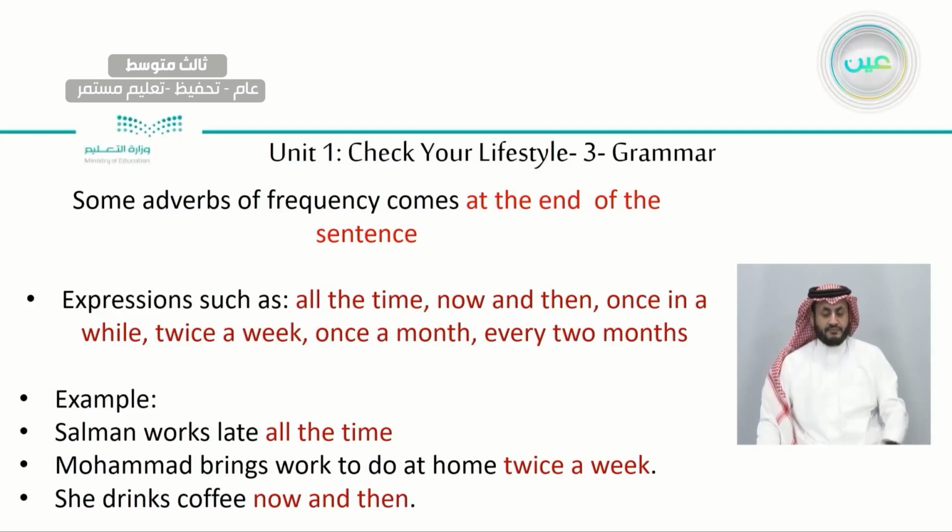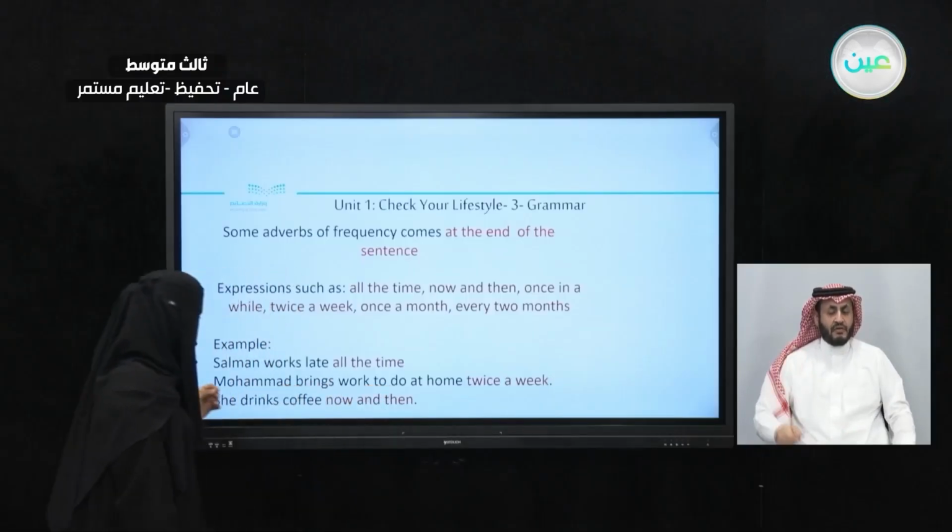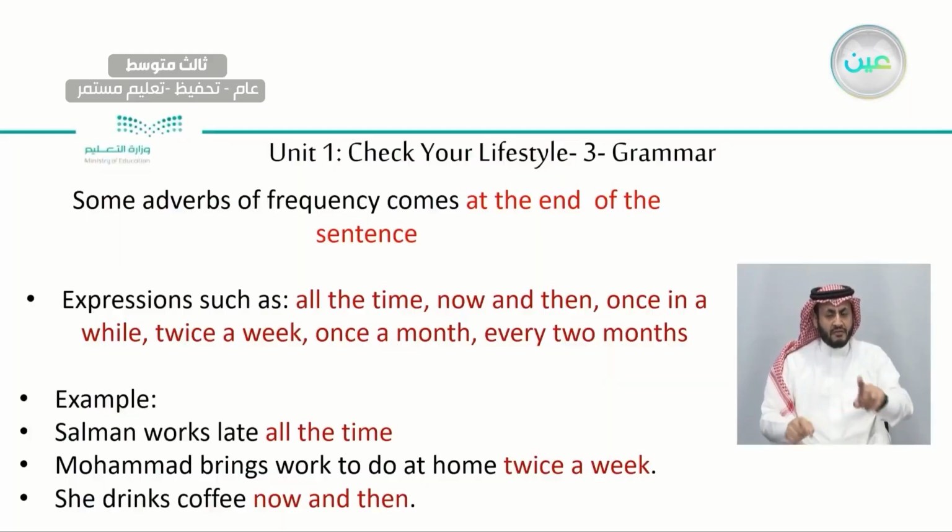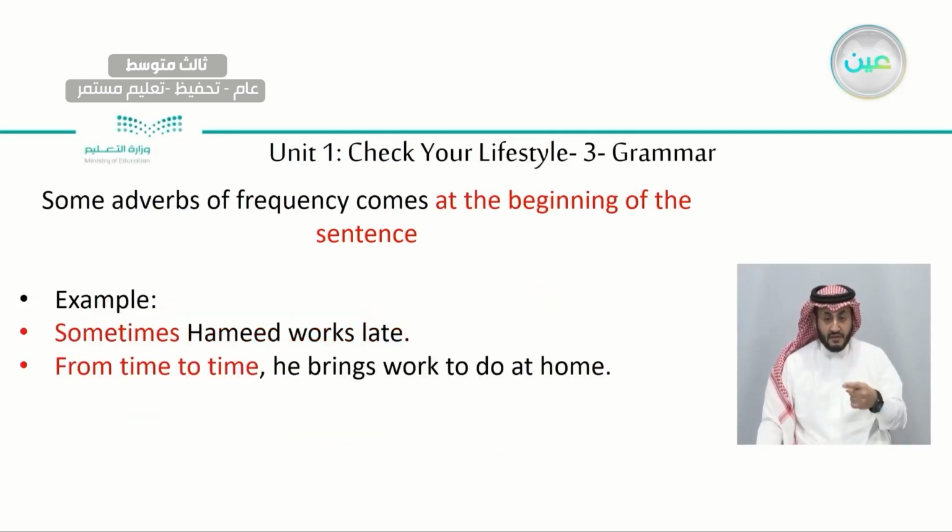For example, Salman works late all the time. Muhammad brings work to do at home twice a week. We put it at the end of the sentence. She drinks coffee now and then. Excellent. What about here?